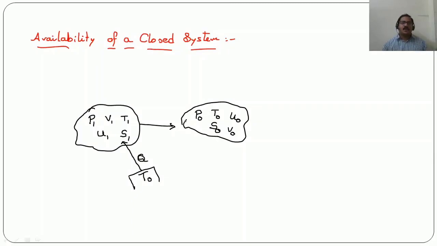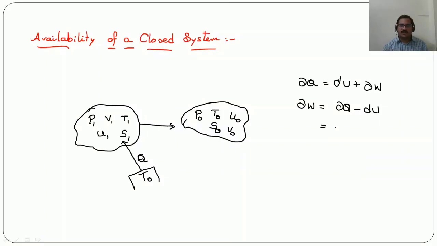Now here, if we apply the first law of thermodynamics, dou Q is equal to dU plus dou W. So from this we can write dou W is equal to dou Q minus dU.